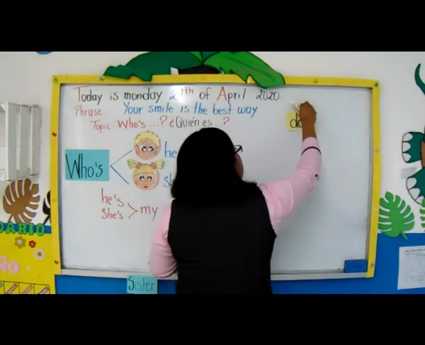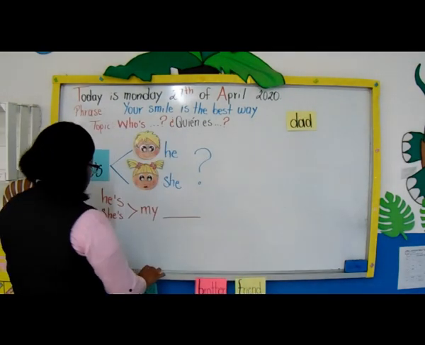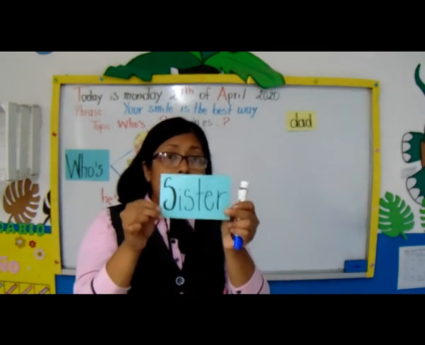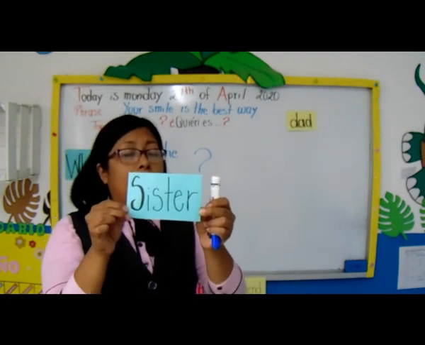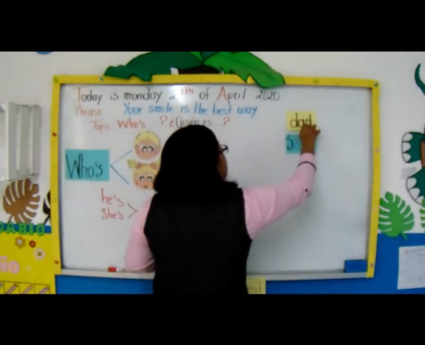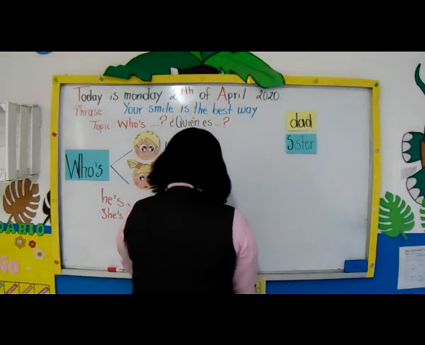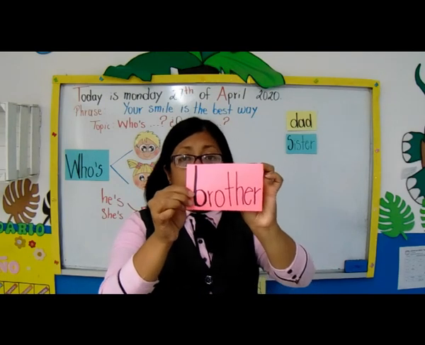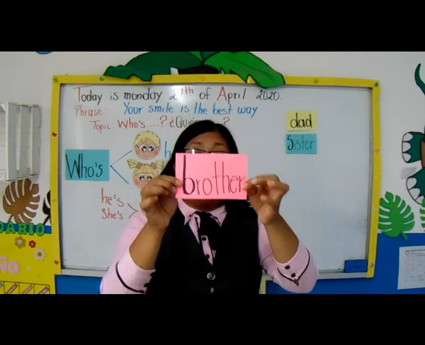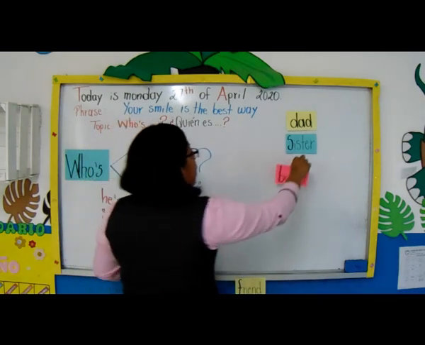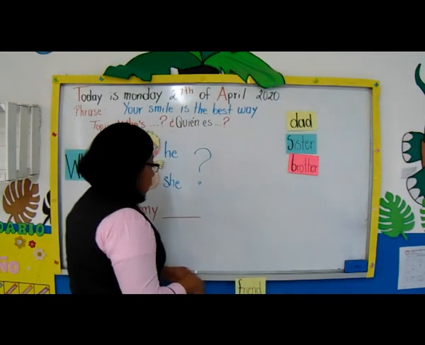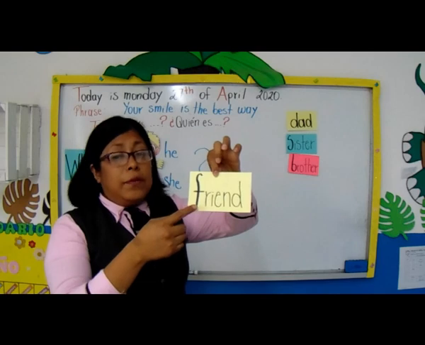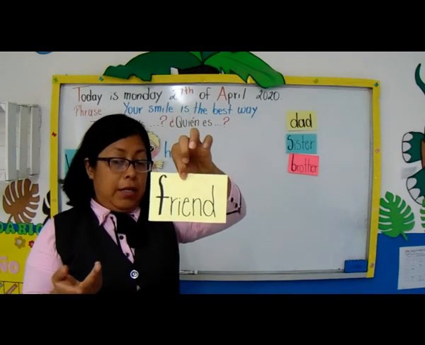And I'm going to put here the other word, it is sister. Sister. The meaning of sister is hermana. Very good. So, and I have hermana. And after that, we are going to use brother. Brother. What's the meaning of brother? Good. Hermano. And I'm going to put here. Then we have to use friend. Friend. The meaning of friend is amigo o amiga.